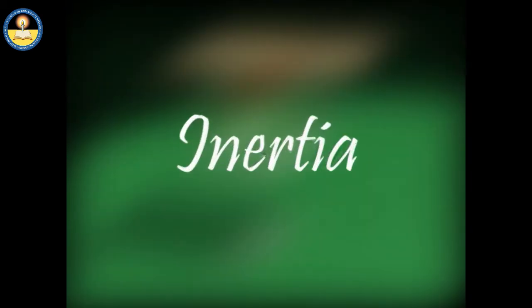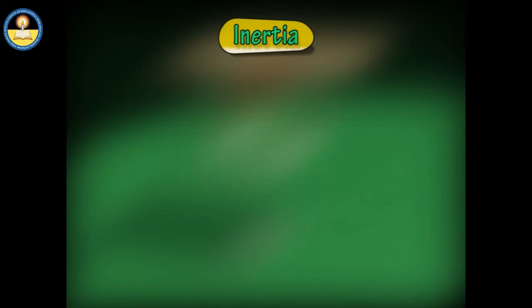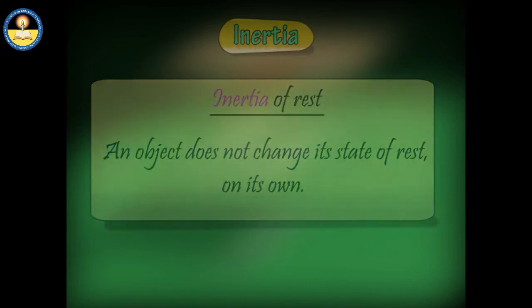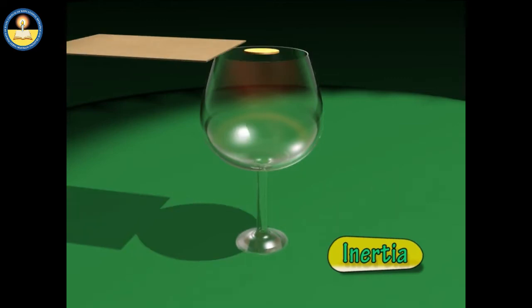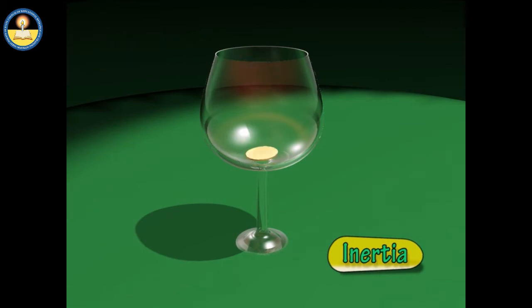Inertia can be classified as the inertia of rest and the inertia of motion. In the inertia of rest, an object does not change its state of rest on its own. For example, a coin is placed over a card. Both the coin and the card are placed on a tumbler. On flicking the card, the coin remains at rest for a moment, but finally falls into the tumbler due to the effect of the force of gravity.